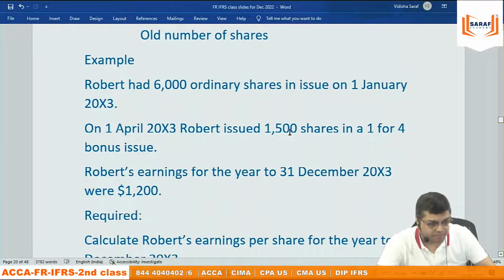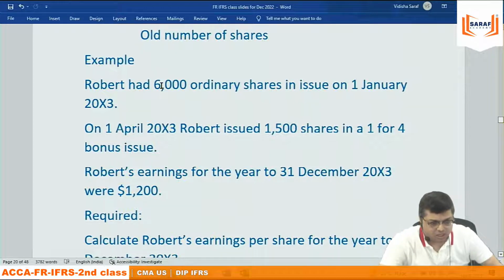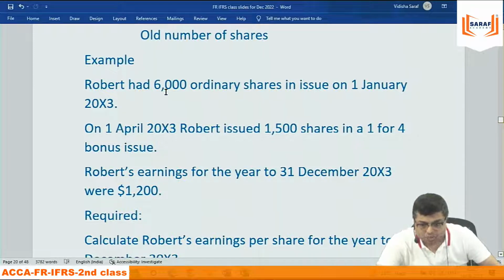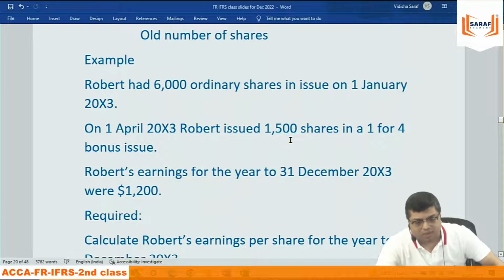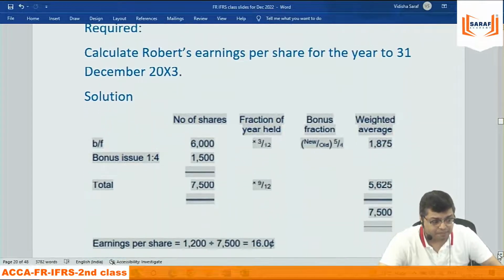Plus 1,500 bonus share issued, 7,500, bonus factor, story finish. Bonus given. So 7,500 into 9 by 12. 6,000 into 3 by 12 into 5 by 4 plus 7,500 into 9 by 12. It will be coming 7,500 only. It will be coming. But karna aise hi hai.